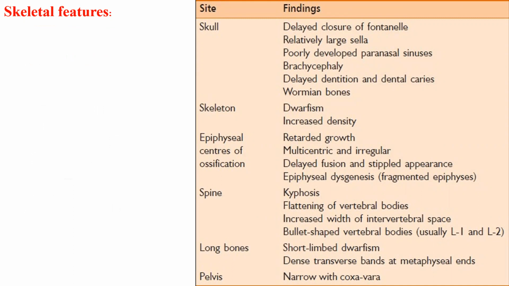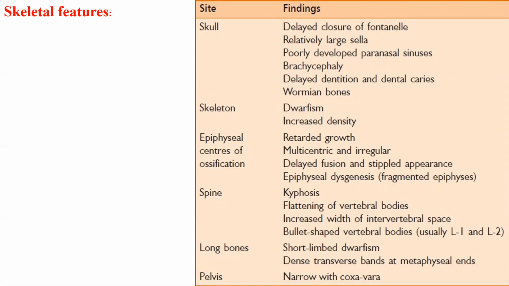Now we will see the skeletal features. In the skull, one will see delayed closure of fontanelles, mainly the posterior fontanelle, a relatively large sella turcica, poorly developed paranasal sinuses, brachycephaly, delayed dentition and dental caries, and presence of Wormian bones in the skull. Also, you will see dwarfism and increased density of bones in the skeleton. There is retarded growth, multicentric and irregular epiphyseal center ossification, delayed fusion and stippled appearance. Also, there is epiphyseal dysgenesis. It is known as fragmented epiphysis.